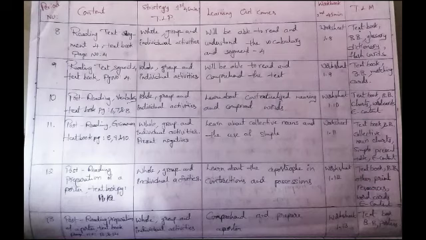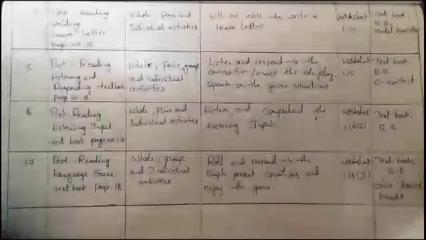13 period, preparation of a poster, page numbers 13 and 14. Teaching learning processes, whole, group and individual activities. Children comprehend and prepare a poster. This is the learning outcome. And worksheet part is 1.13. Textbook, blackboard, posters are teaching learning materials.